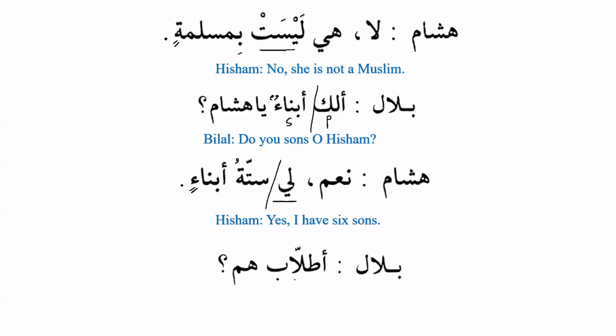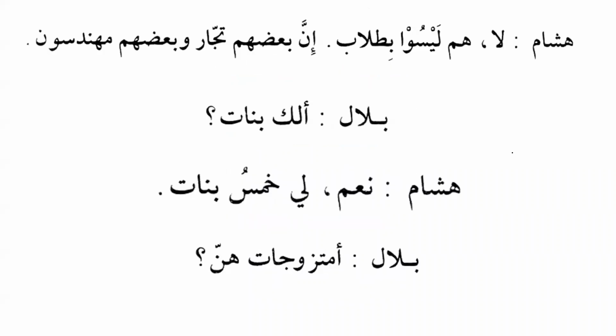Bilalun: atullabun hum, are they students? Very simple sentence. Atullabun hum, are they students? Hishamun: la hum laysu bitullabin. No, they are not students. Now you can see that laysa, laysu. So hum is the subject and laysu is the predicate. And we know that subject and predicate are equal in number and gender.